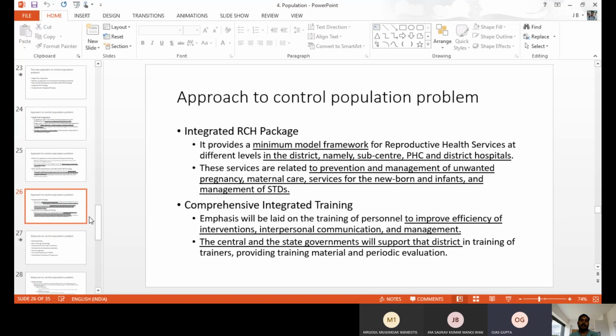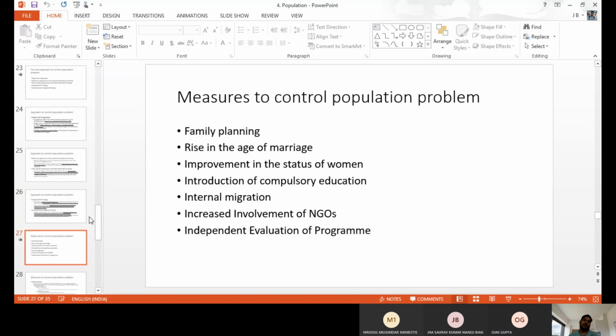With that, people can also get awareness. It also helps to stop overpopulation. Like this, we have different approaches from the government side to control overpopulation.